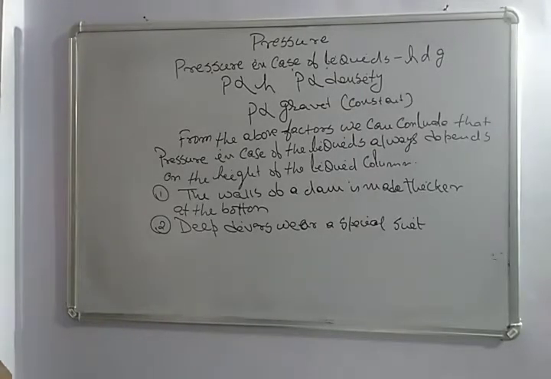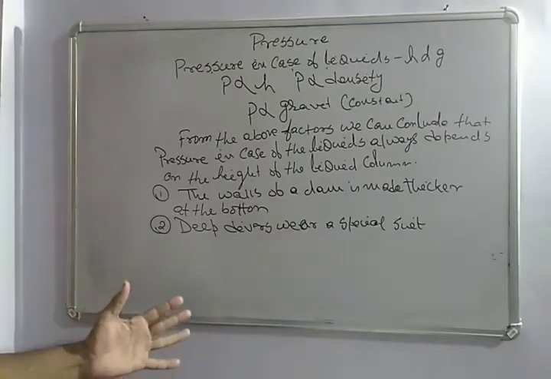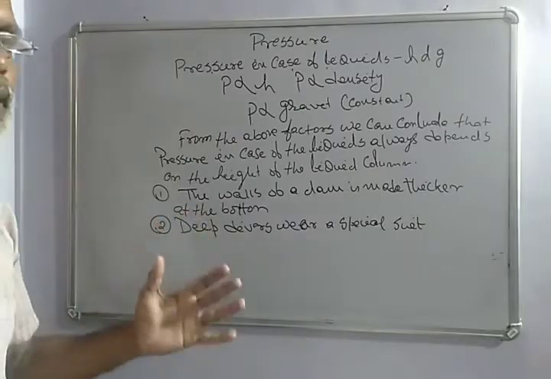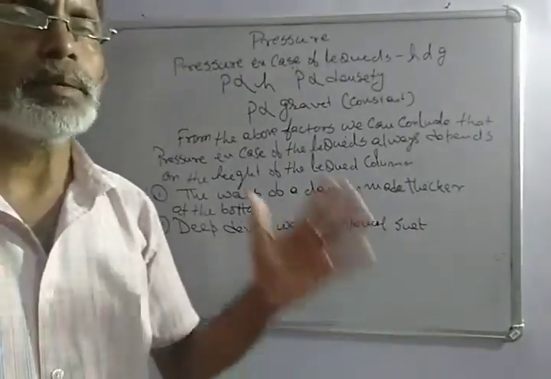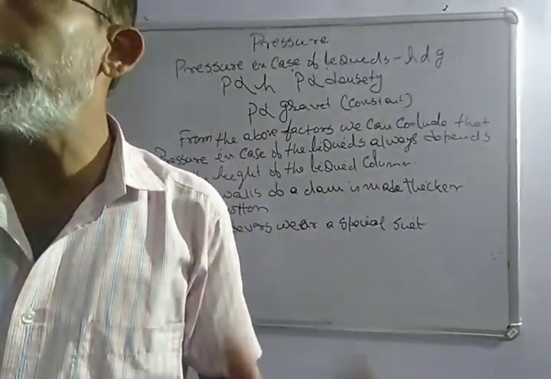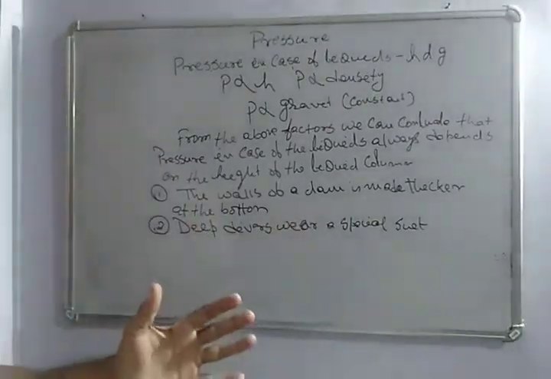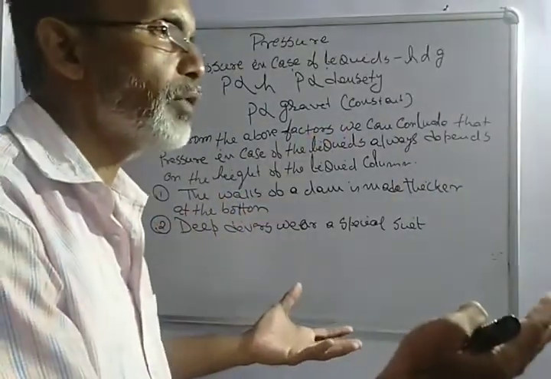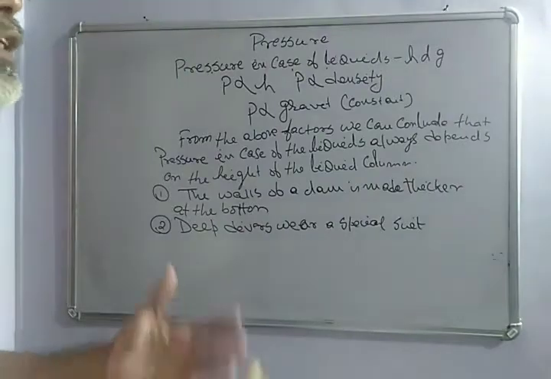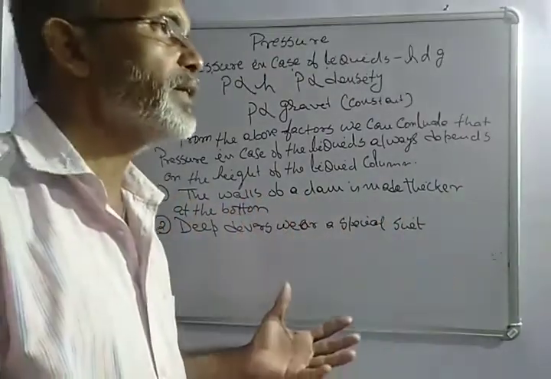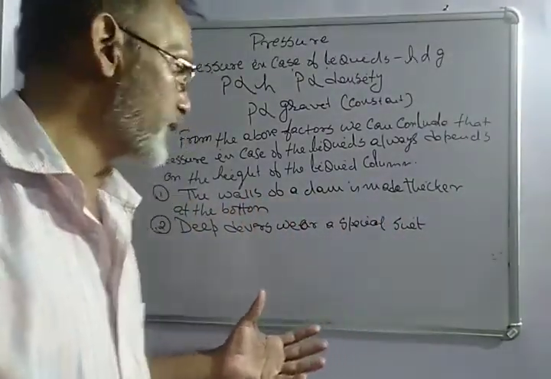With the increase of the depth, the pressure increases at the bottom level. So to overcome this pressure, the area of the dam is increased. When the area of the dam is increased, the pressure decreases, and this decreased pressure and the increased pressure of the water balance each other, so that the dam can last for a long time.